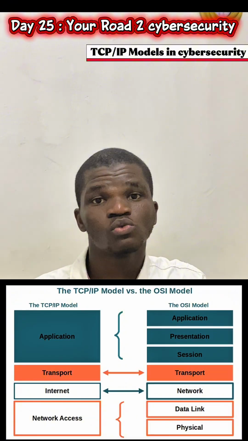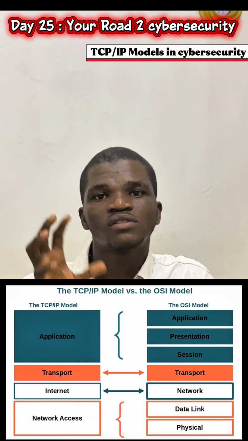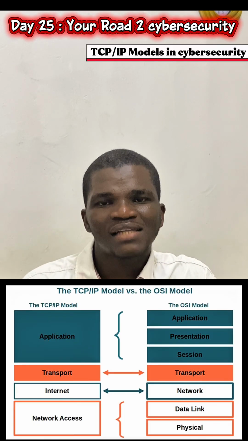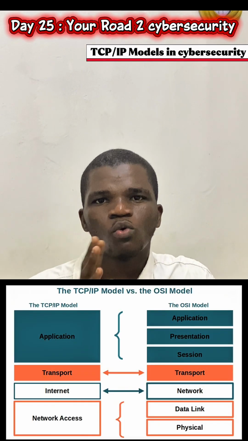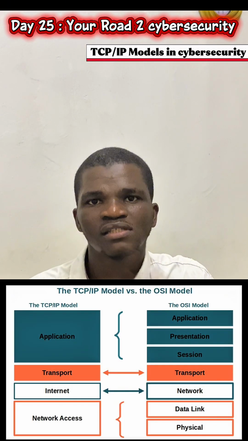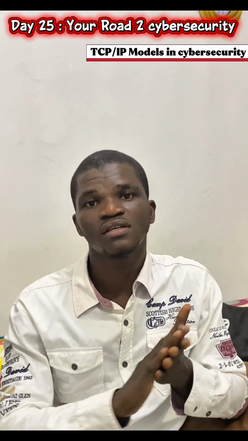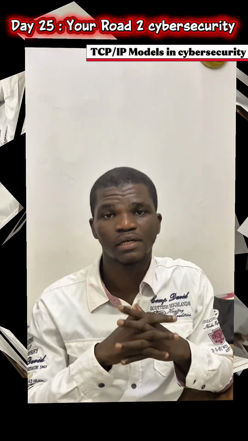So now let's go into it. The TCP/IP model groups all the OSI model layers into a simpler form so that applications can be easier to build, use and secure. So that is the essence of the TCP/IP model. Now let's go into the TCP/IP model and understand the different things that happen there.